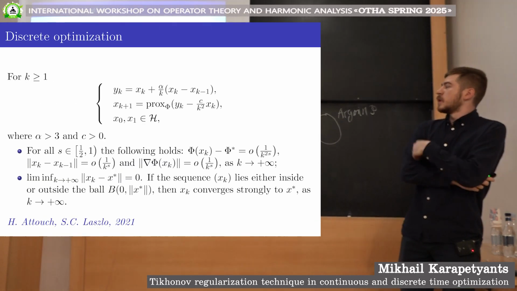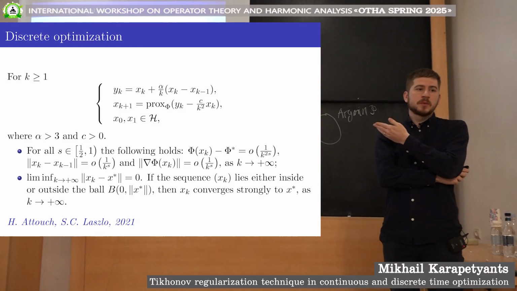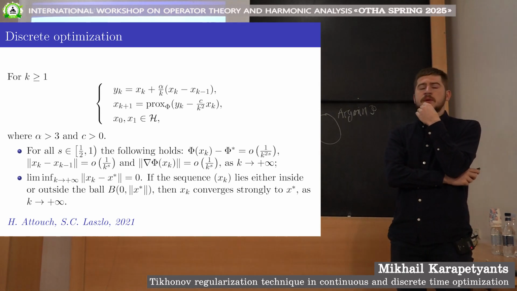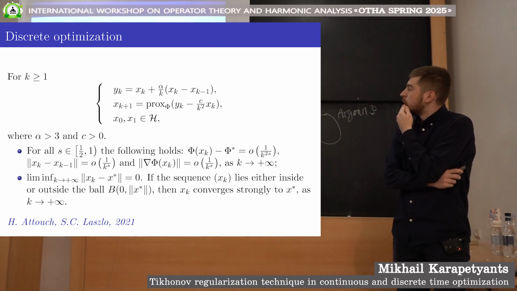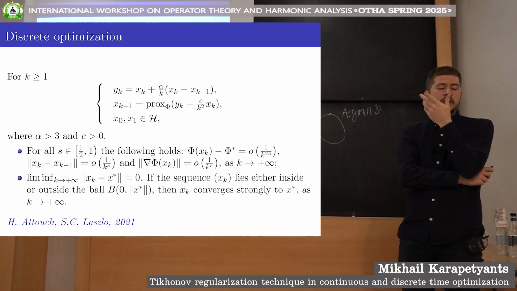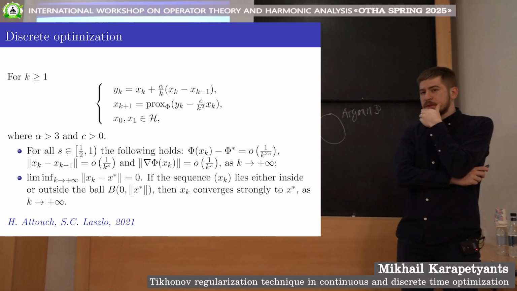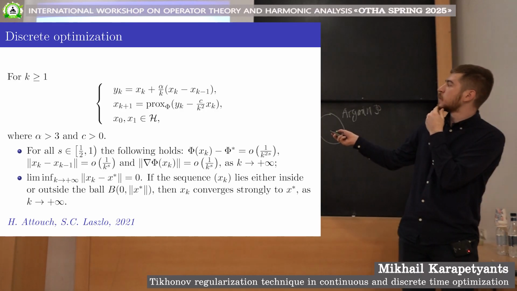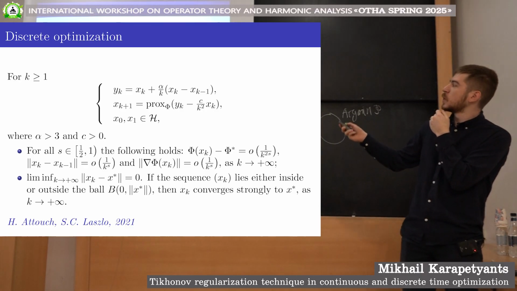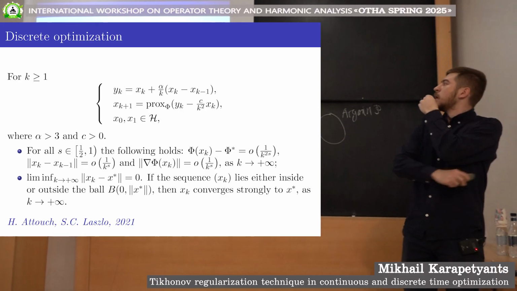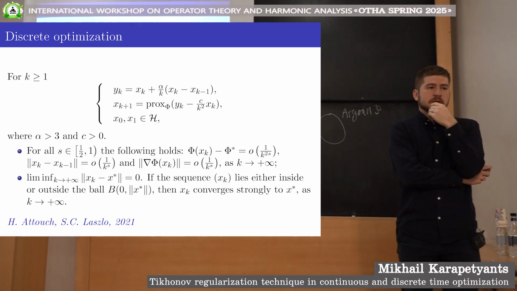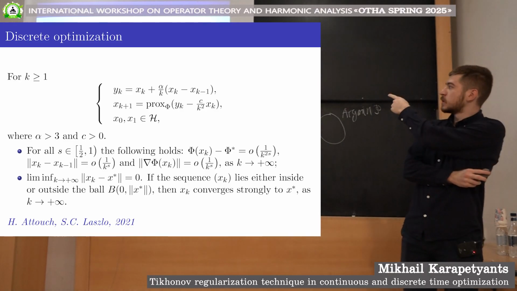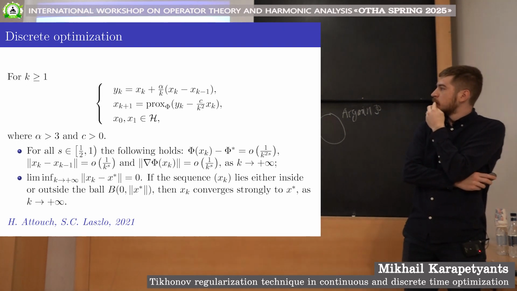I specifically started with the continuous time methods because there it's very easy to see where this Tikhonov term comes from. But it could also be applied to discrete time optimization, namely to algorithms. When we entered this topic, our initial goal was to construct an explicit algorithm, without a proximal operator in its formulation. This one is implicit, it's a proximal point algorithm. But we wanted to get rid of this proximal operator to apply the Tikhonov regularization technique and to obtain the strong convergence of the iterates, the sequences generated by this algorithm, to a minimal norm solution.